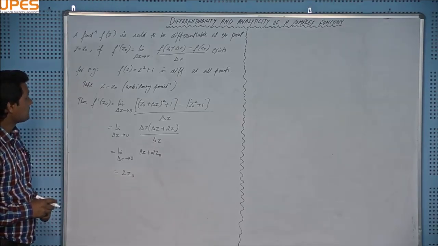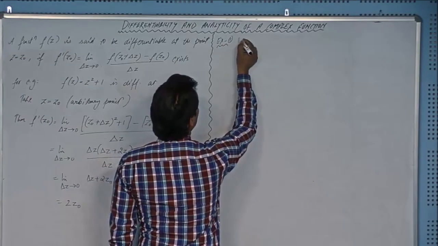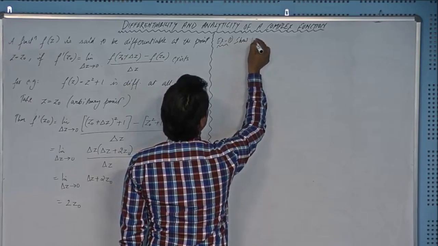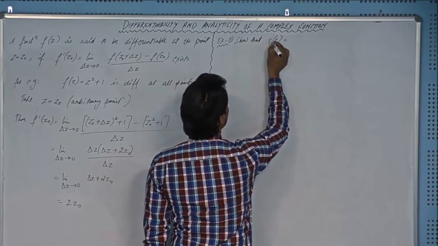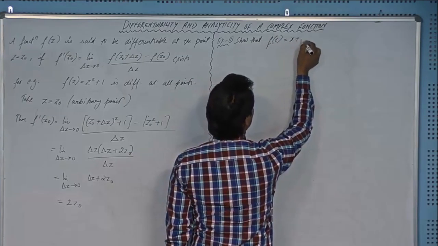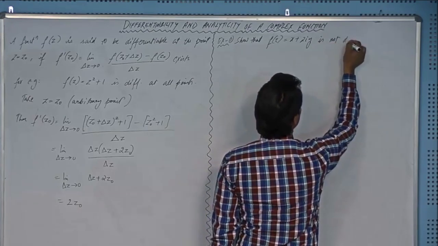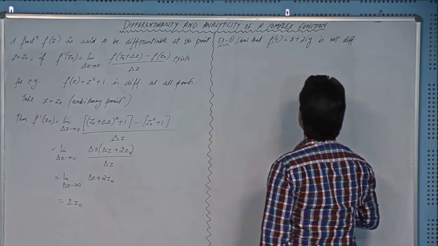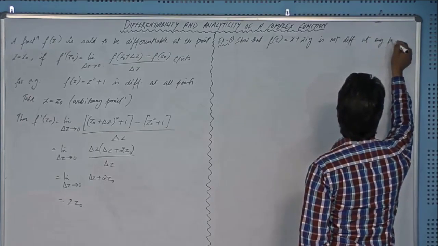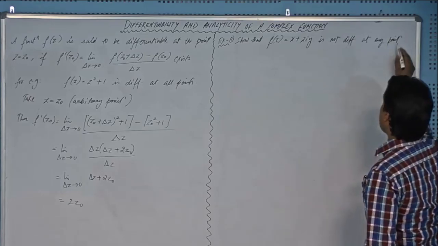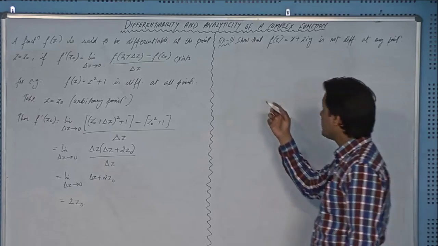And yeah, let me take it example 1. Show that f(z) equal to x plus 2 iota y is not differentiable at any point on complex plane, right? So this is the kind of non-example, and solution.